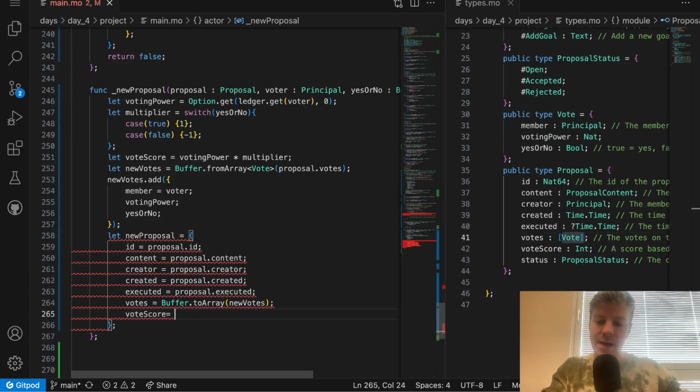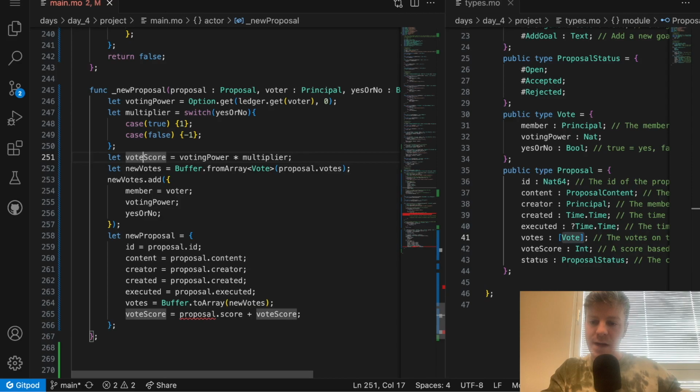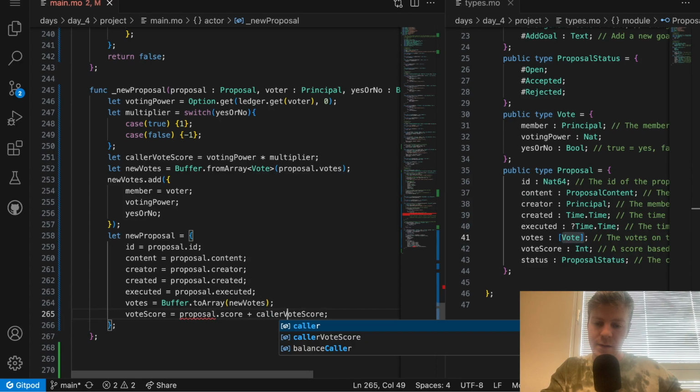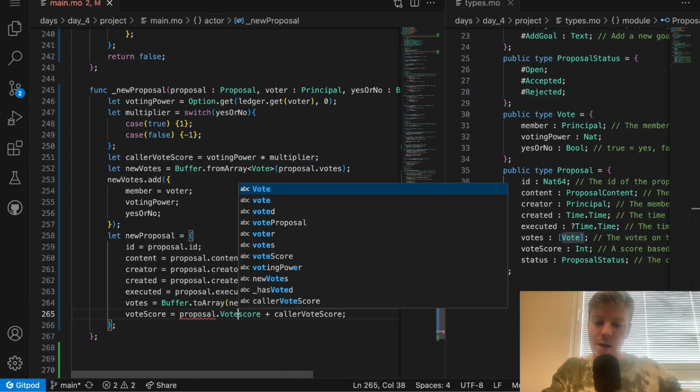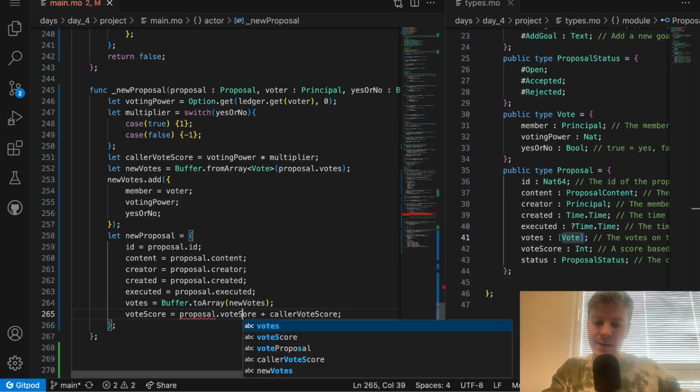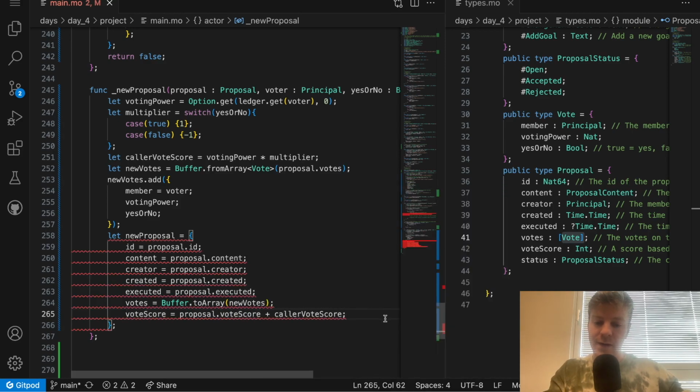Then the score will be the previous score, so proposal.score plus the score. So vote score, maybe we can rename that to call it vote score, which makes more sense, just to make it different from this one. Essentially, this is the score that is provided by my voting power, so the voting power of the voter and the multiplier. And because of the multiplier, you will notice that this syntax, so the plus, works in the case I'm voting for, but also works in the case I'm voting against.